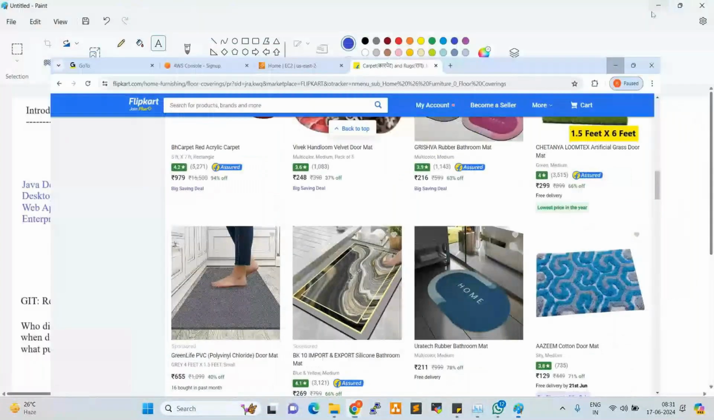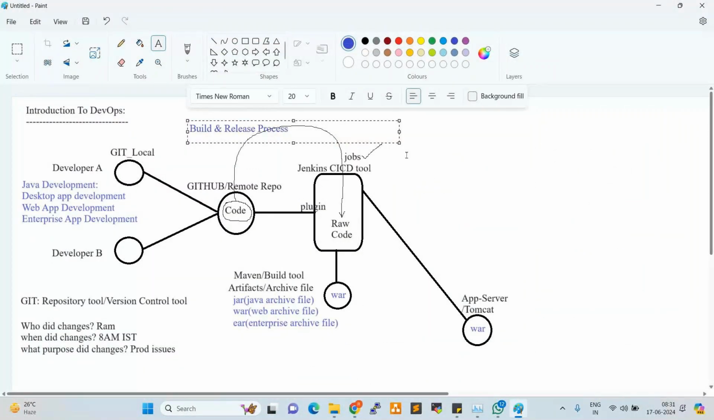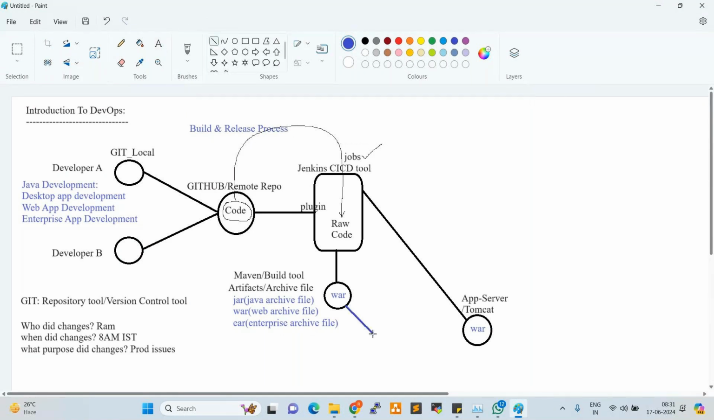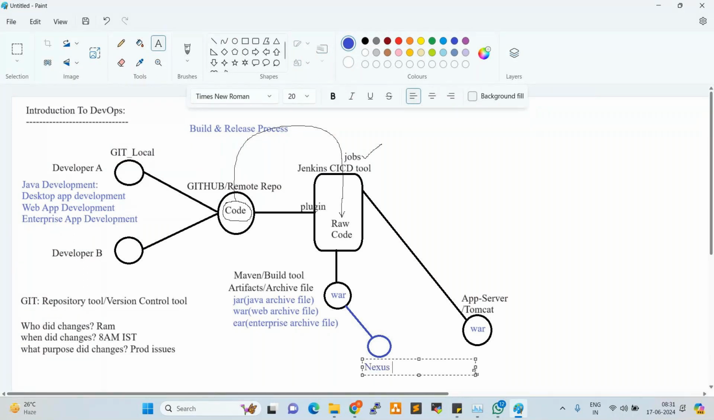So this is a live application. Non-live applications are also available, and sometimes developers work on non-live applications too. For that, we require one more tool here for non-live applications, which is the Nexus repo.